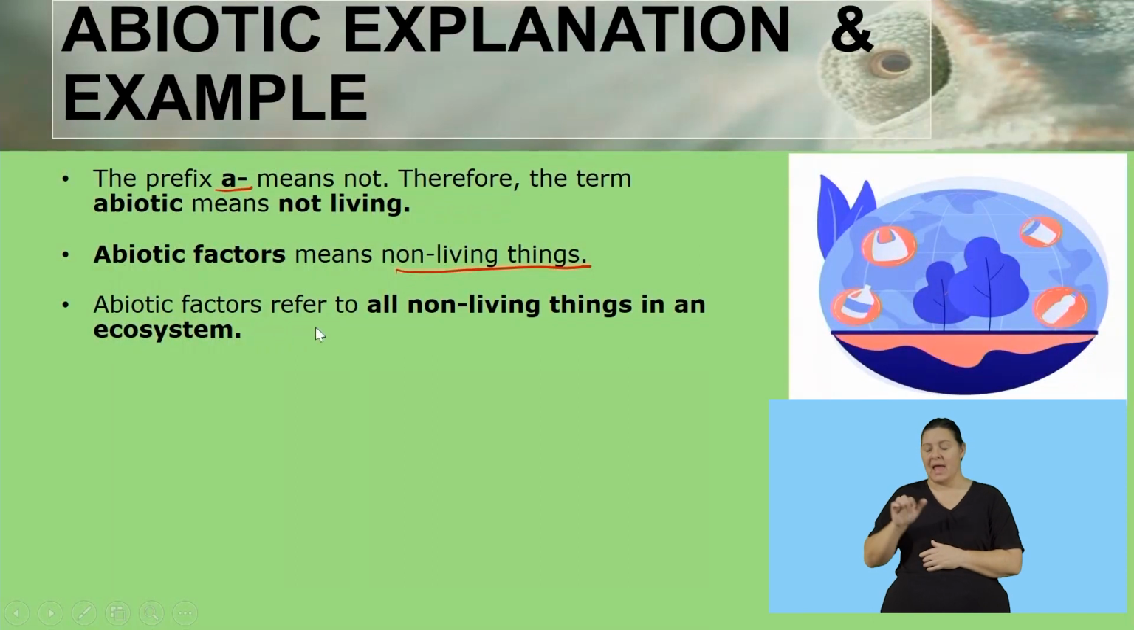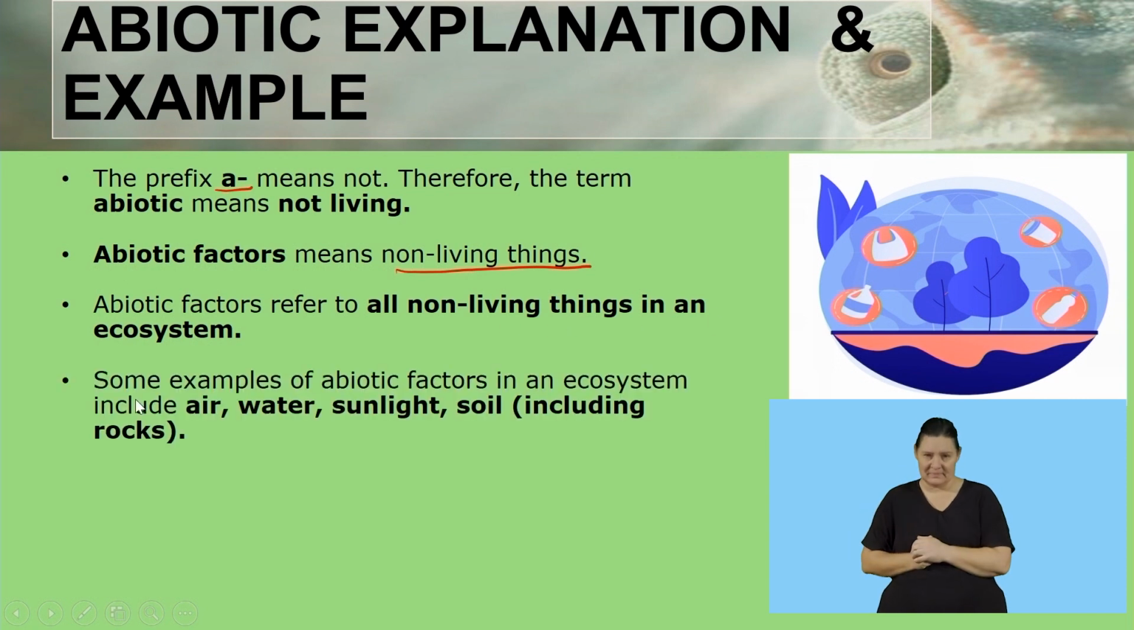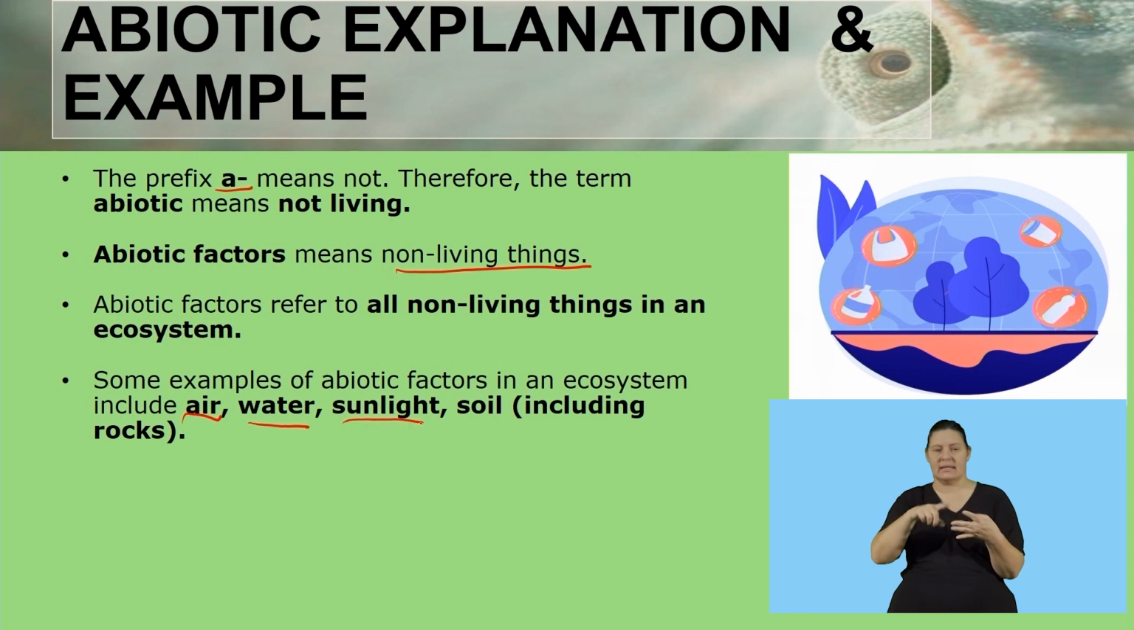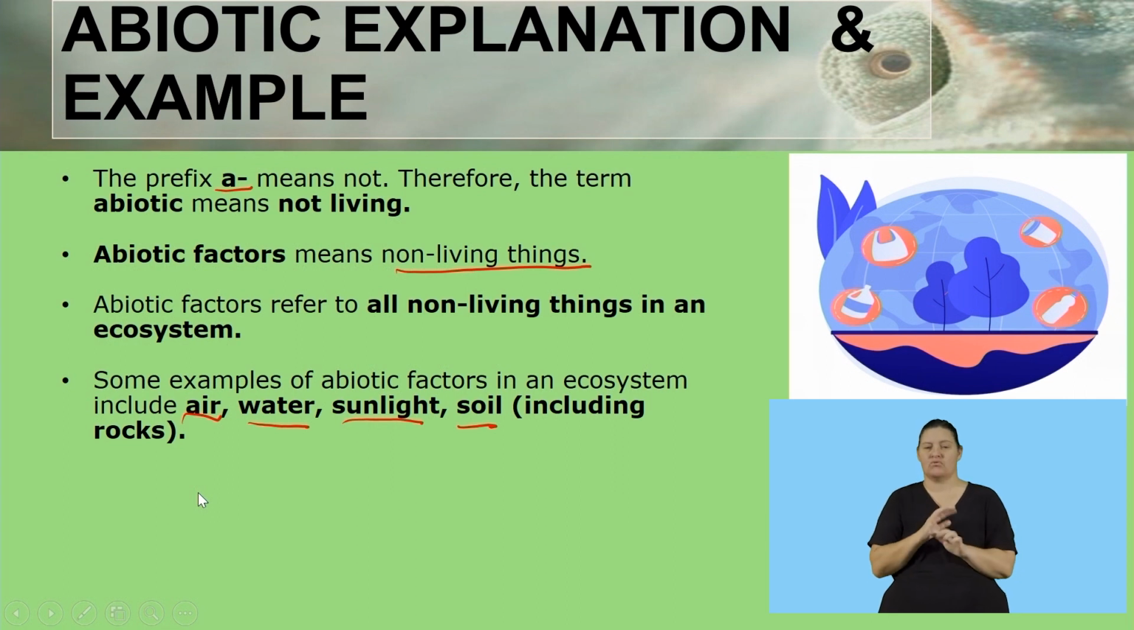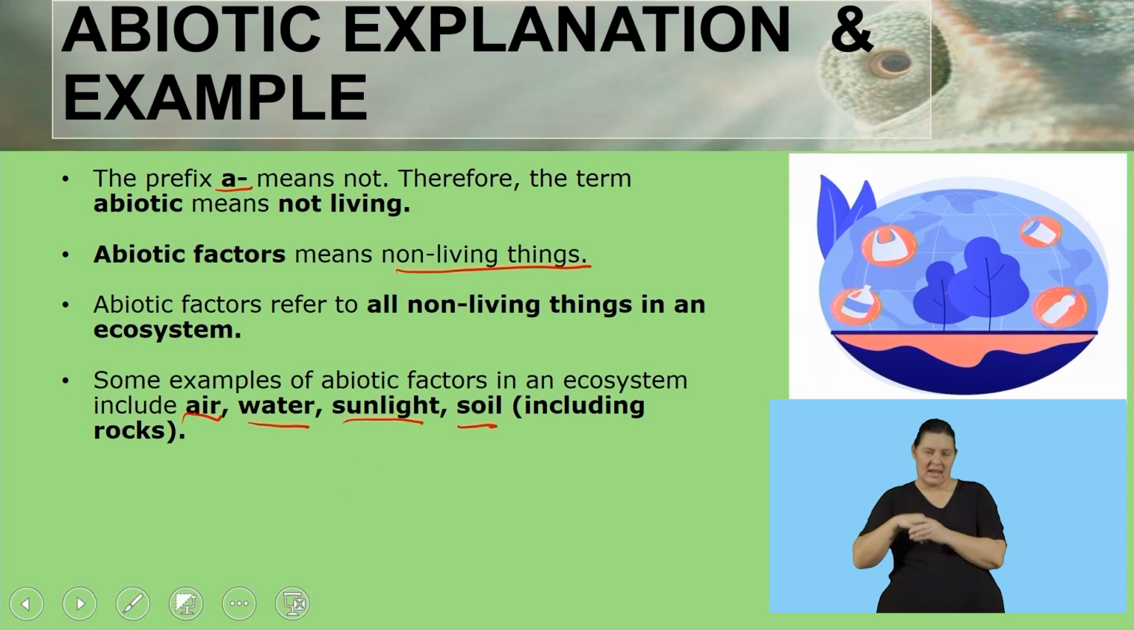Abiotic factors refer to all non-living things in an ecosystem. Some examples of abiotic factors in an ecosystem include water, air, sunlight, soil, including rocks. So those are the examples of things that are not living, or are non-living, or are abiotic in the ecosystem.